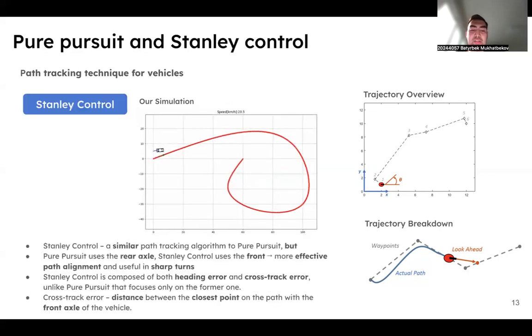On the other hand, we have Stanley control, which is a similar path tracking algorithm to pure pursuit, but while pure pursuit uses the rear axle of the vehicle as its reference point, Stanley control uses the front axle, allowing it to directly align the vehicle's heading with the path more effectively, specifically during sharp turns. Stanley control looks at both the heading error and cross-track error, unlike pure pursuit that focuses only on the former error. To be clear, cross-track error is defined as the distance between the closest point on the path with the front axle of the vehicle.